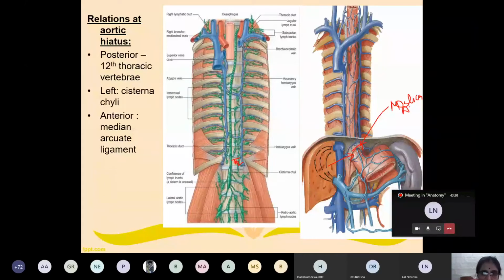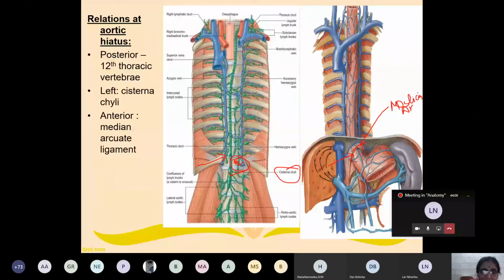On the left side, this dilated lymphatic sac is known as the cisterna chyli. So what are the relations of the thoracic duct at the level of the aortic hiatus? Posteriorly it is related to the T12 thoracic vertebra, anteriorly to the median arcuate ligament.